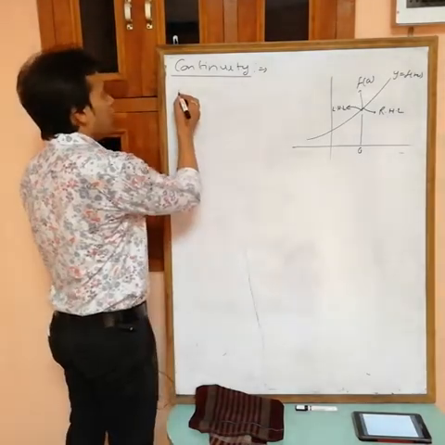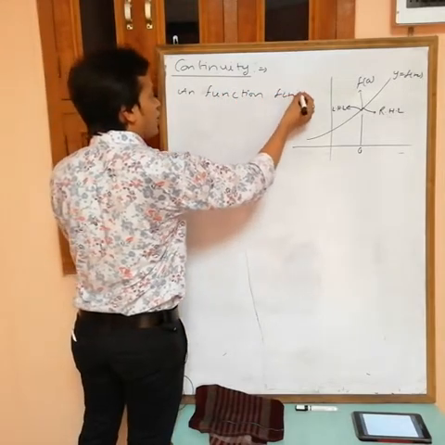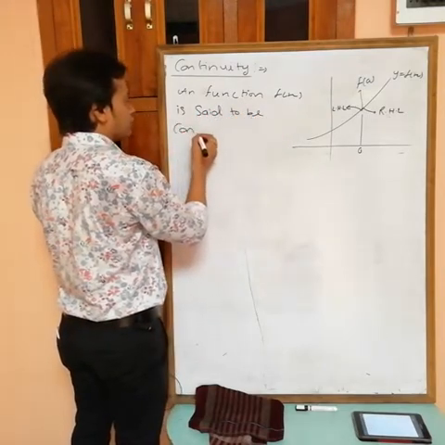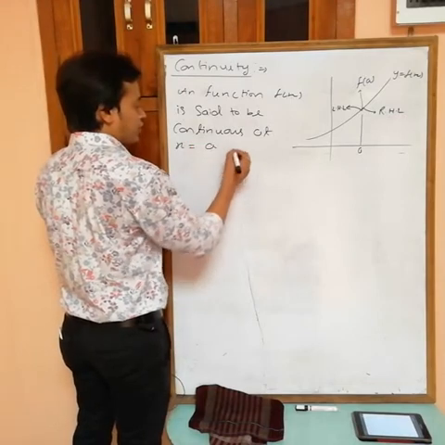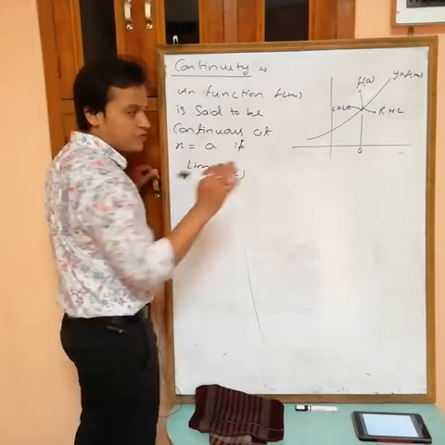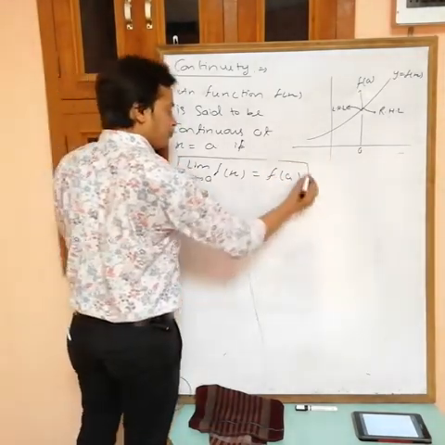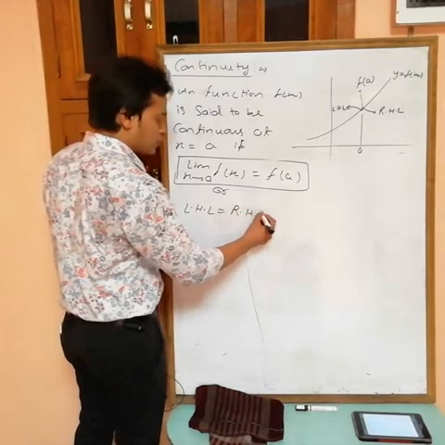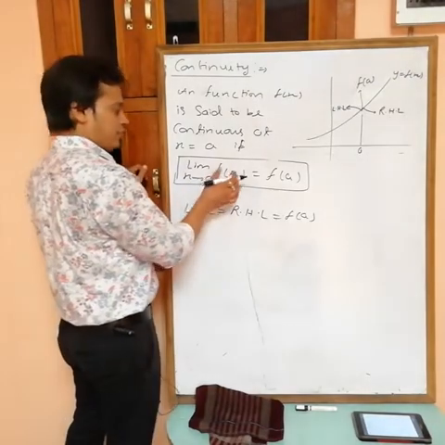Now see, any function f(x) is said to be continuous at x equals a if the limit as x tends to a of f(x), meaning the value of the limit at x equals a, is equal to f(a), or LHL equals RHL equals f(a), because the limit exists if LHL equals RHL.